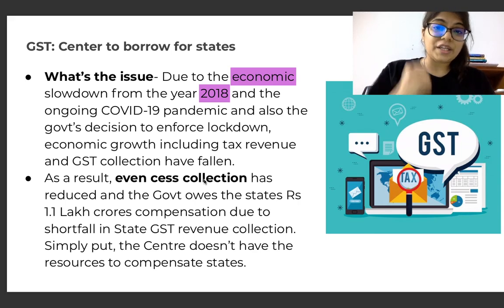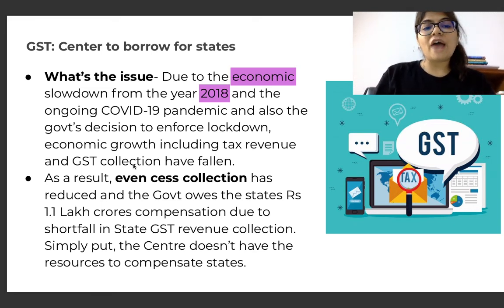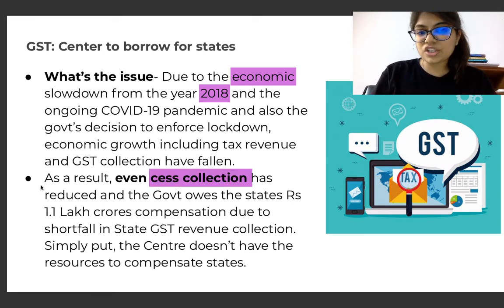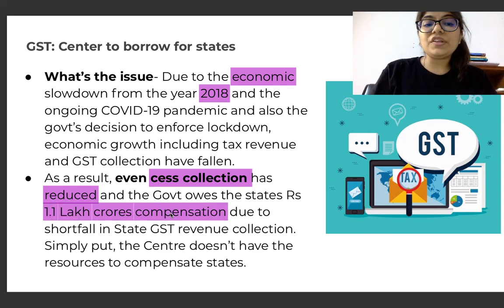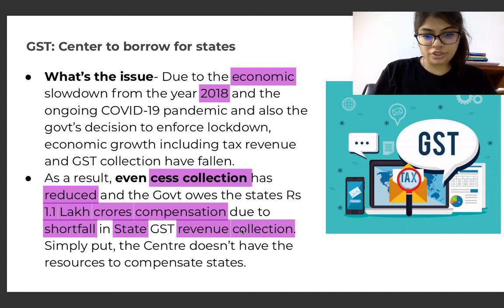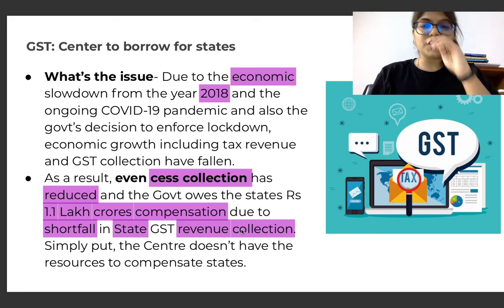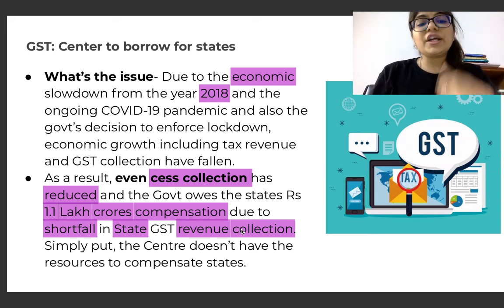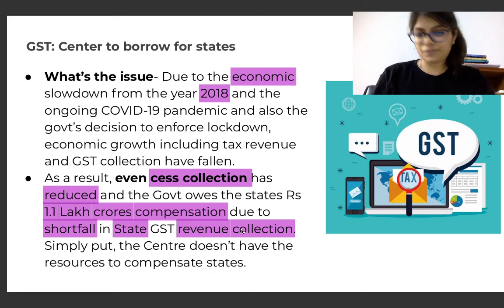It has been hit very badly. So as a result, even cess collection has been reduced, and the government owes the states rupees 1.1 lakh crores compensation due to shortfall in state GST revenue collection. Now, simply put, the center does not have the kind of resources it needs to compensate the states. Simple, we understood the crisis.